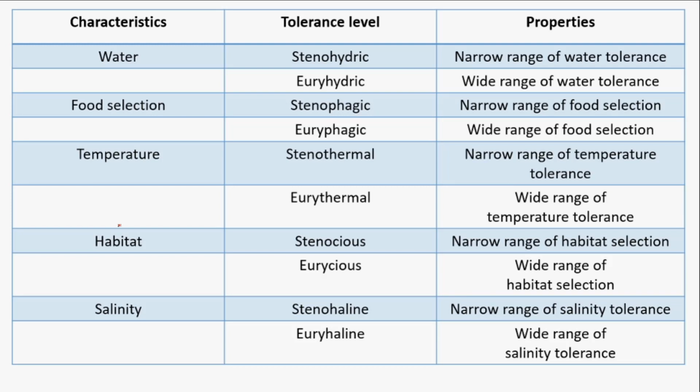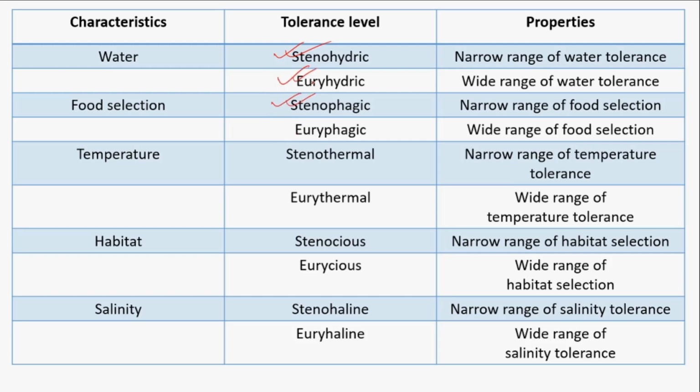So if the characteristic is water and the tolerance level is narrow, then it is called stenohydric. And if the selection is a wide range of tolerance, then it is called eurohydric.